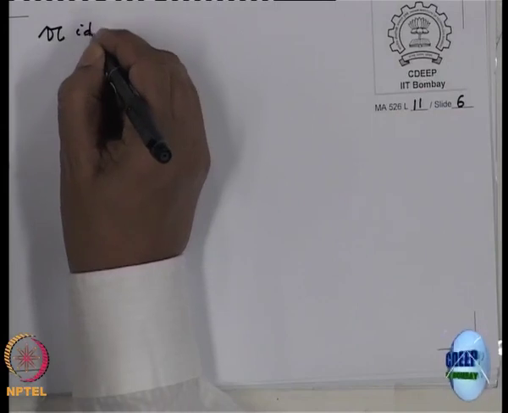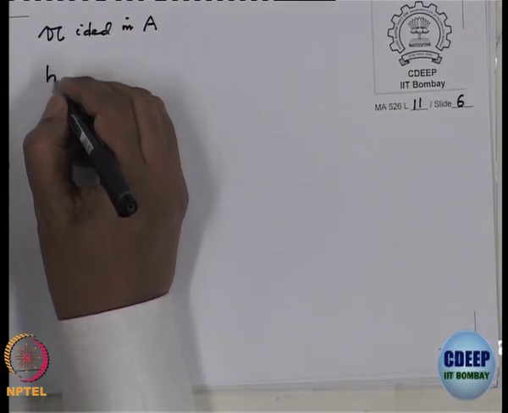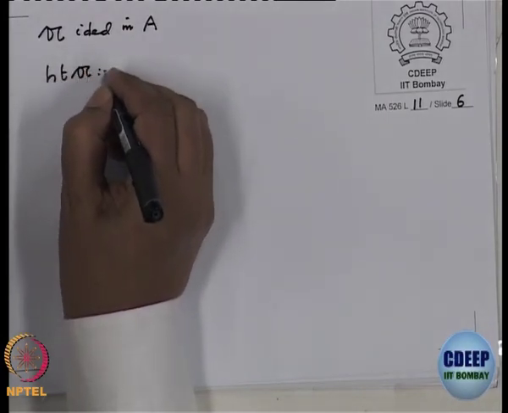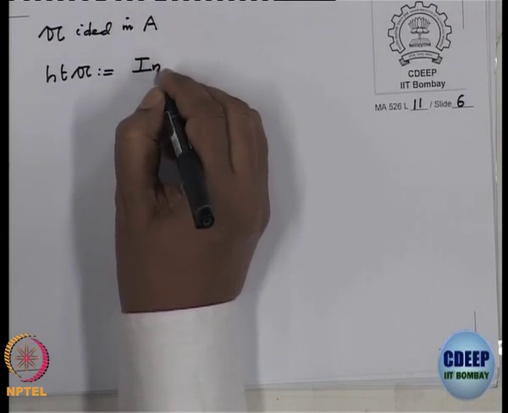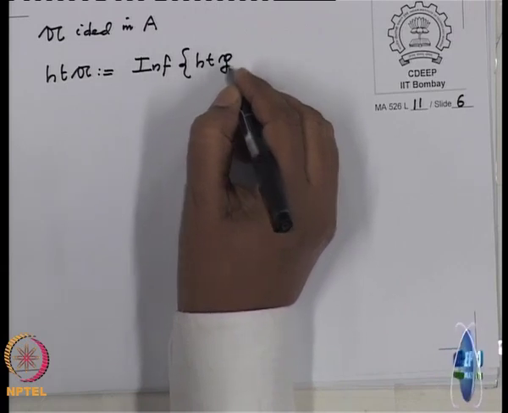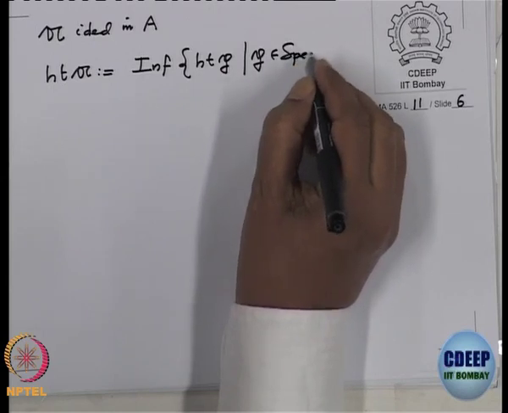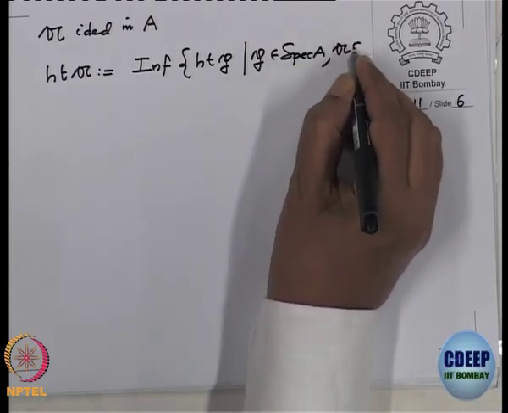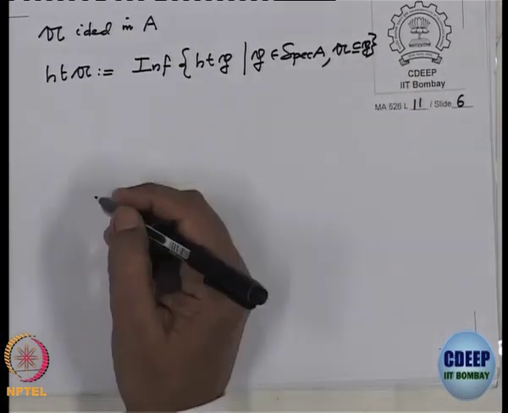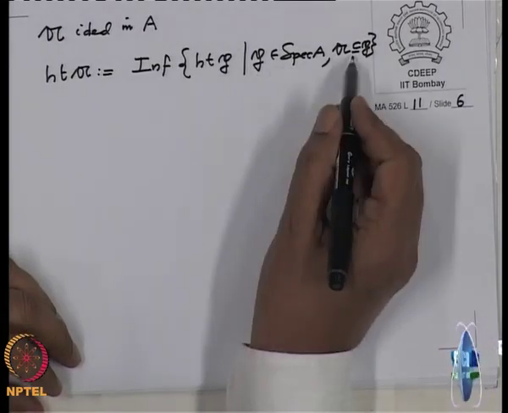Now, the lemma was for a prime ideal. So, in general, if you have an ideal A in a chain ring, then one puts height of A. By definition, this is the infimum of heights of prime ideals P, such that P belongs to Spec R and A is contained in P. But obviously, these are all prime ideals of the ring which contain A.